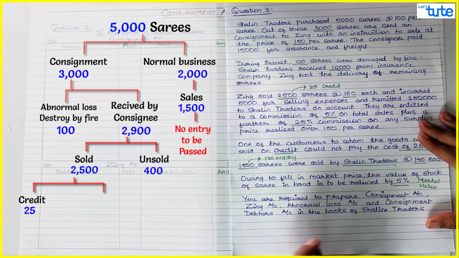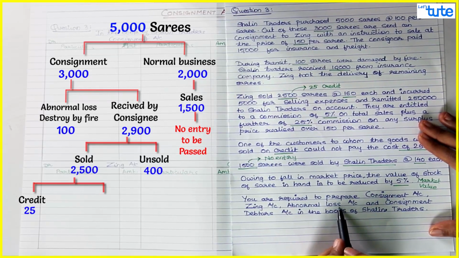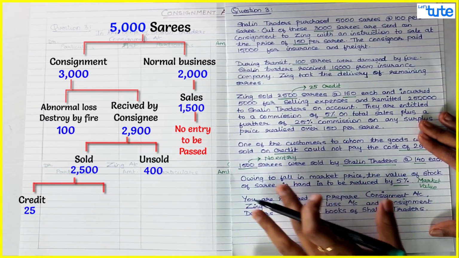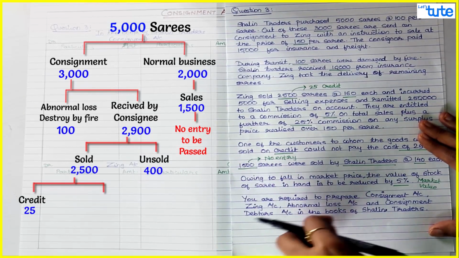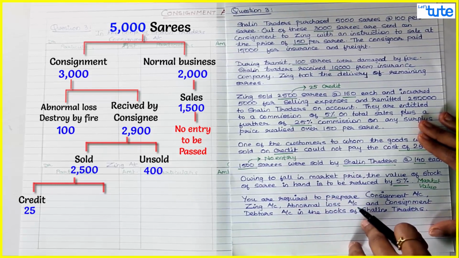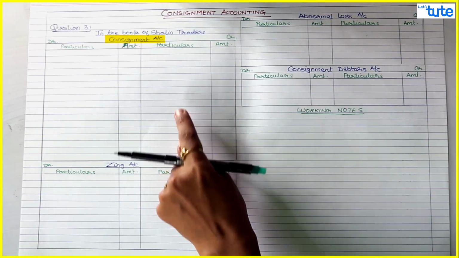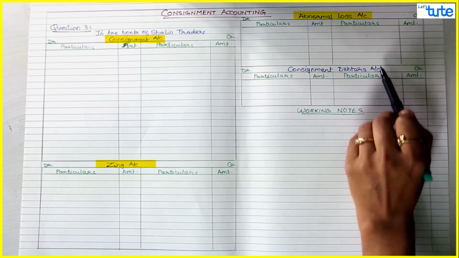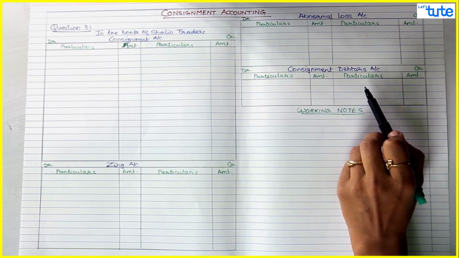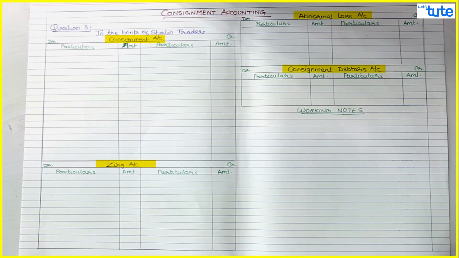You are required to prepare consignment account, Zing account, abnormal loss account and consignment debtors account in the books of Shalin-Traders. So everything is to be done in the books of consignor. No accounts are required to be prepared in the books of consignee, because they have not asked you. So you have to prepare consignment account, Zing account, that is your consignee account, abnormal loss account, this is your loss by fire account, and consignment debtors account. Since Del-Credere commission is not given, consignment debtors will appear in the books of consignor.